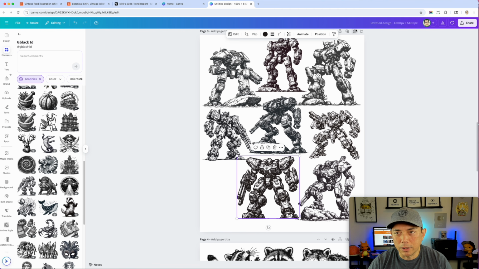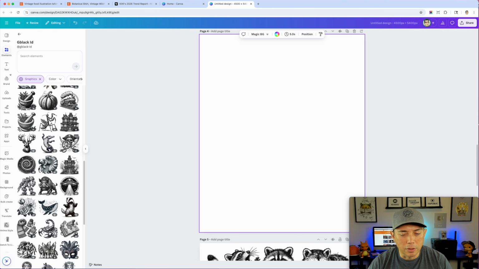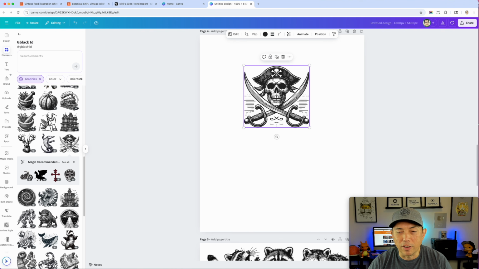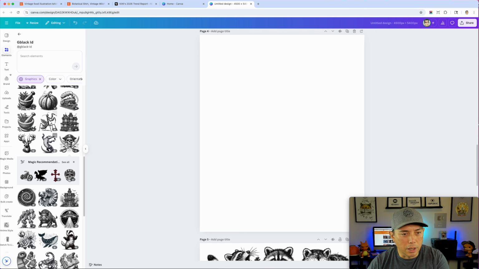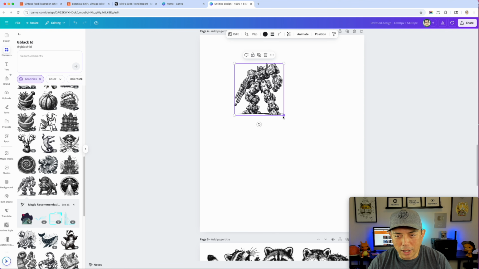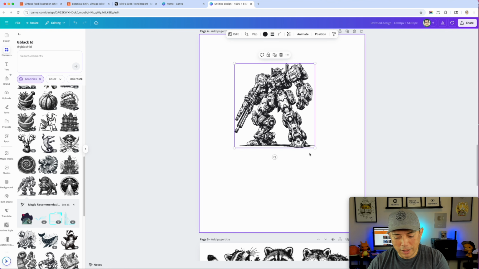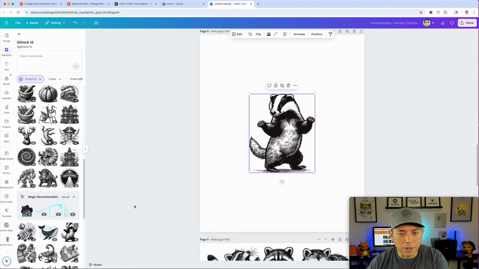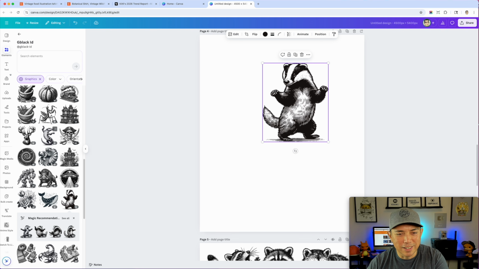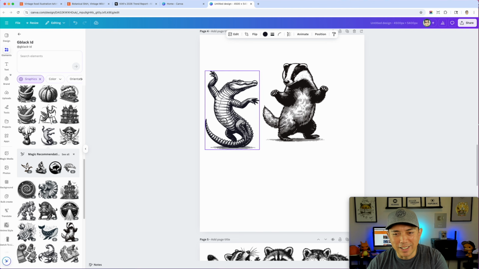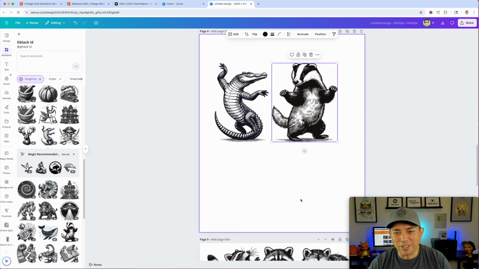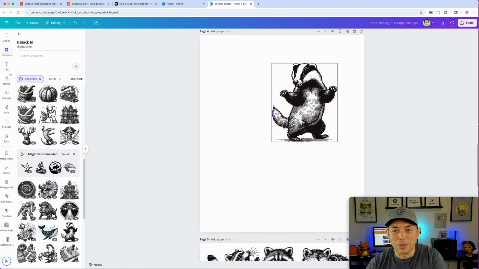Like, let me do another one here. You could use, like, pirate. It could be a pirate theme. That's a collage here. I guess that's another name for it. Vintage illustration collage or group. Here's this one. Wow, isn't that cool? That robot. But you can do all the dancing ones. There's a dancing one here and a dancing one here. So you could make a t-shirt with all the dancing ones. I think that would be really cool.